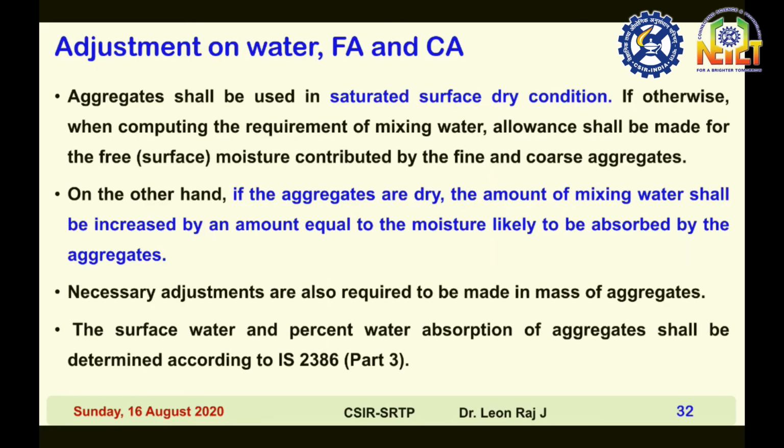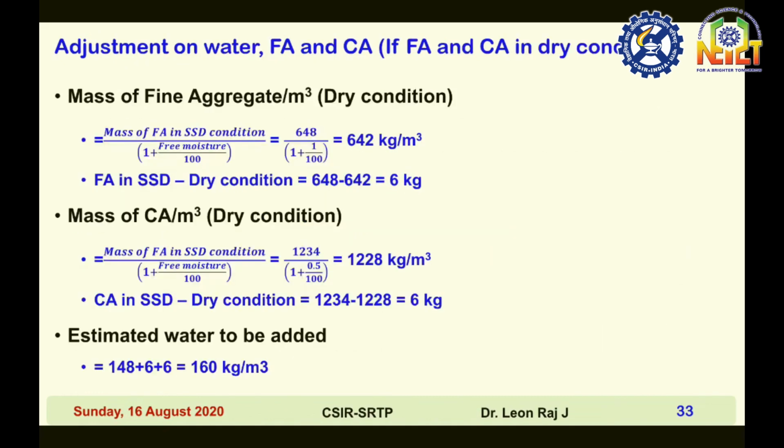On the other hand, if the aggregates are dry, the amount of mixing water shall be increased by an amount equal to the moisture likely to be absorbed by the aggregates. Necessary adjustments are also required to be made in the mass of aggregates. The surface water and percent water absorption of aggregate shall be determined according to IS 2386 part 3.